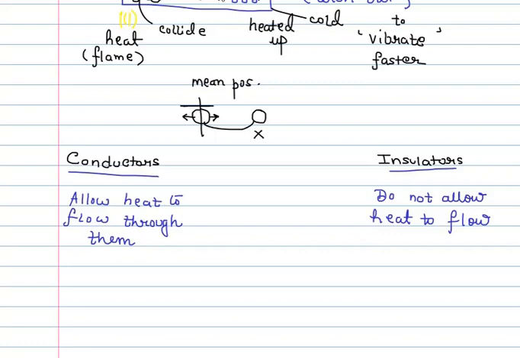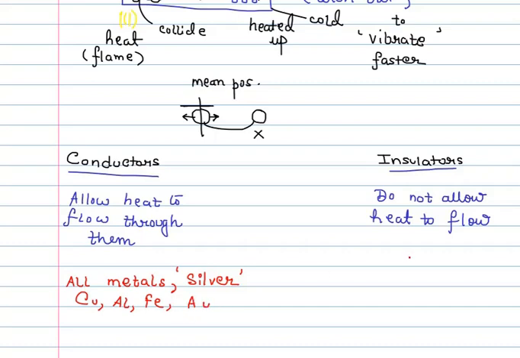So if you look into some examples of good conductors of heat, they include all kinds of metals. All metals are good conductors of heat. Then comes silver. Silver is also one of the metals, and it is the best conductor of heat. When it comes to heat energy, there is no other metal or substance which can conduct heat as efficiently as silver. Some other good conductors of heat include elements like copper, aluminium, iron, and gold. So these are all good conductors of heat.